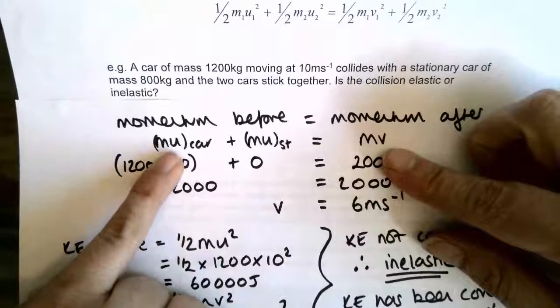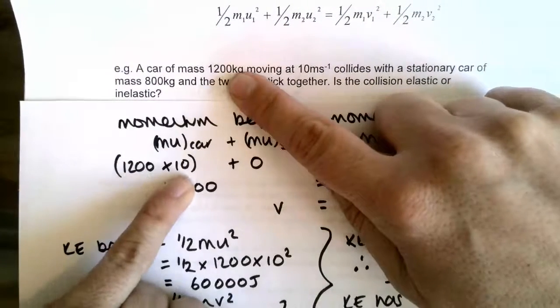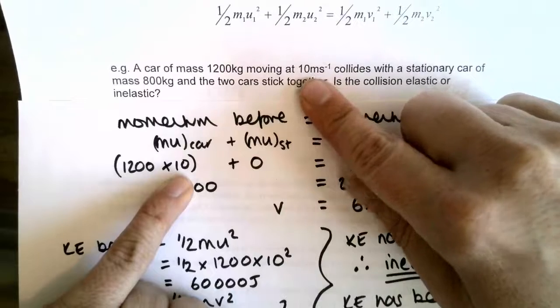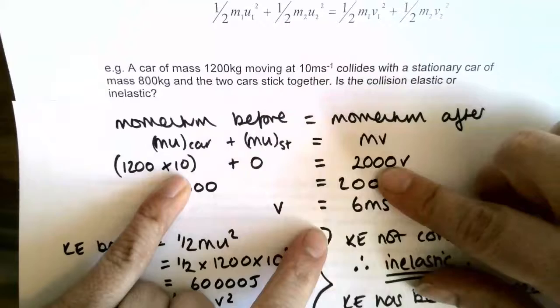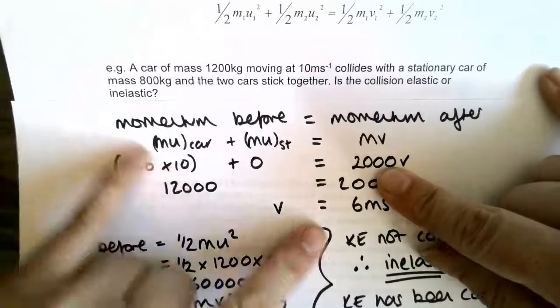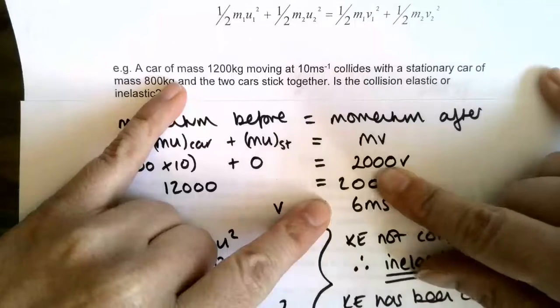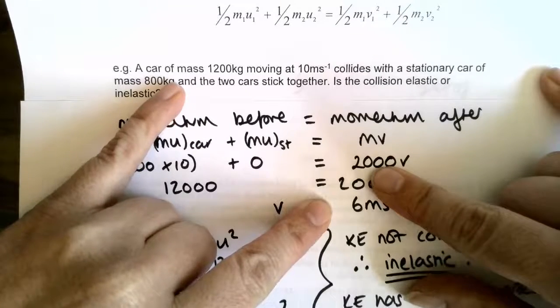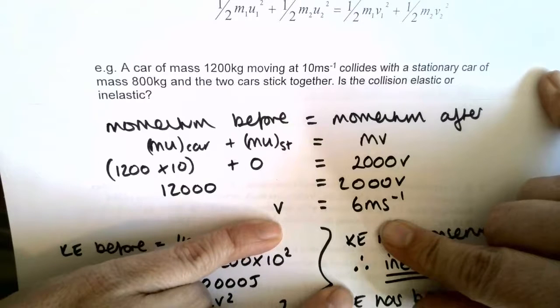Now, the momentum of the one that's moving before is going to be its mass, 1,200, multiplied by its velocity, 10. The one that's stationary has no velocity, so it's just 0. And afterwards, don't forget to add the two masses together because they're stuck together, so it's the 1,200 plus the 800. So that's where that 2,000 has come from. And then just working down through that, you end up getting a velocity of 6 meters per second afterwards.